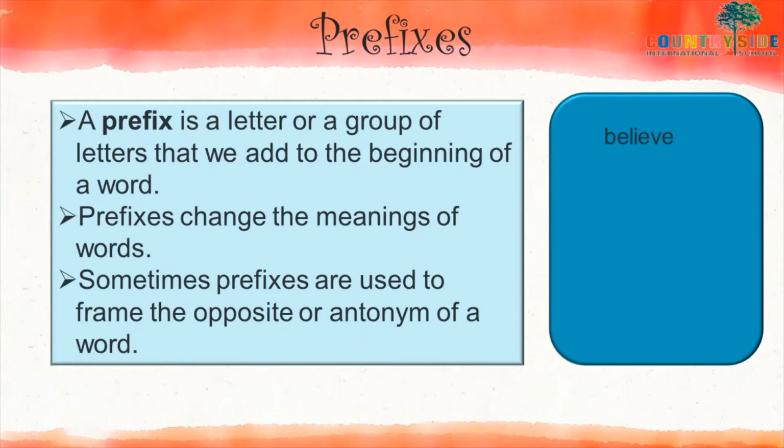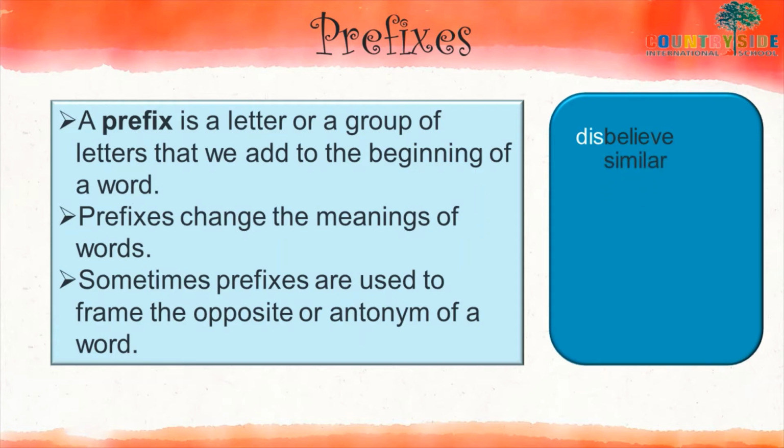Now let's see some examples. Believe is a word. If before this I add any prefix, I will get a totally new word. If I add dis before believe, dis is working here as a prefix, and I am getting a new word, disbelief. So the word is totally different from the previous word.